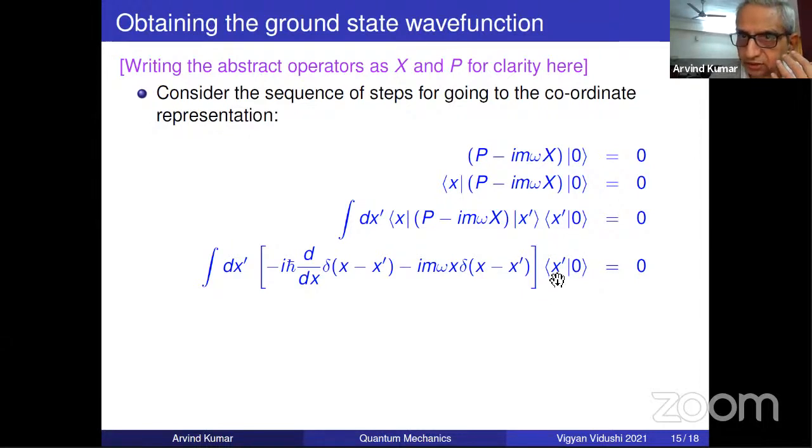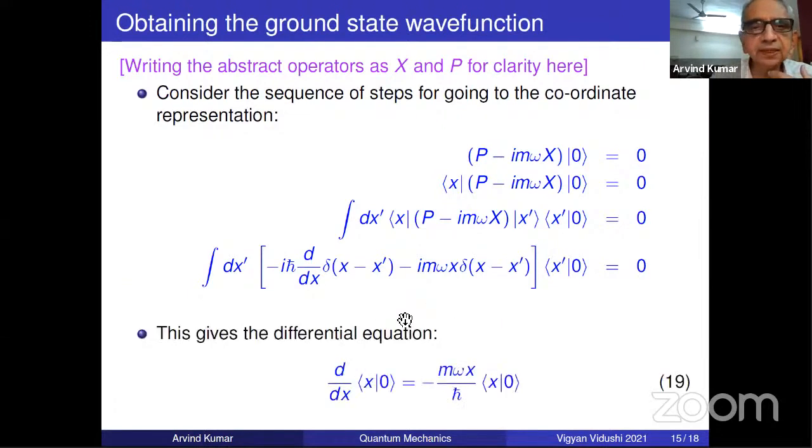So the G state, and this morning we saw how to go from abstract to concrete wave function. Just bracket it with the coordinate basis. This is the psi 0 x that we talked about in wave mechanics when we did the Schrodinger equation for the ground state. Now you use the delta function property and you get it. This is the wave mechanical equation. Now nothing abstract about it. And what is this? The ground state wave function. And you get this. Now this is standard.